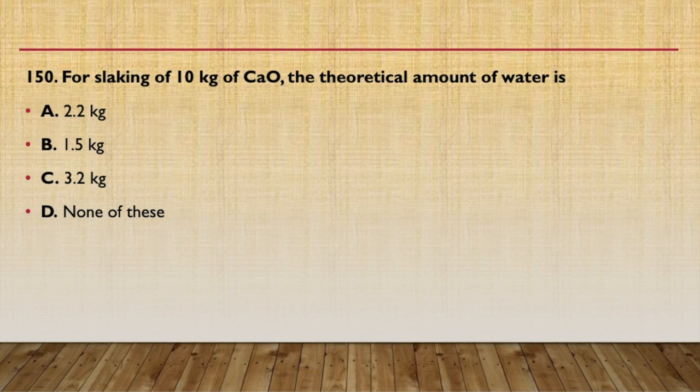This will be the number of moles, and this many moles are required of water also. 10,000 upon 56, and if we multiply it by the molecular mass of water, that is 18, then we will obtain the result as 3200 gram, that is 3.2 kg. Okay, so you can obtain 3.2 kg by 10,000 divided by 56 into 18.